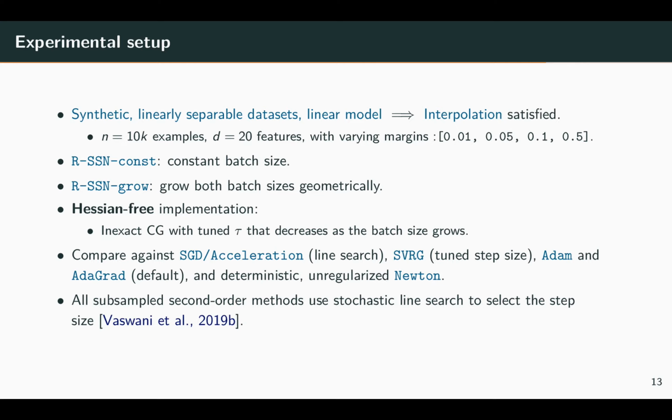We compare against several first-order methods such as SGD and its accelerated version, SVRG, ADAM, and ADAGRAD. We also compare against the deterministic unregularized Newton's method. And all second-order methods here use stochastic line search from Vaswani et al. to select the step size, which has been shown to be effective in the stochastic first-order scenario.